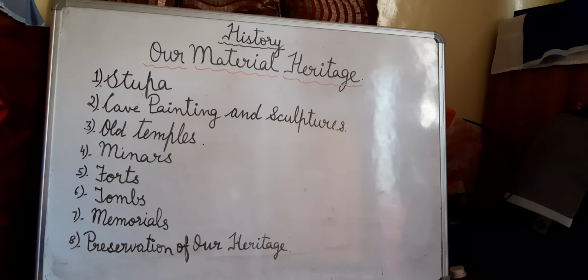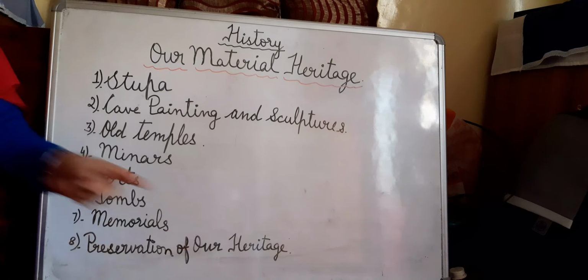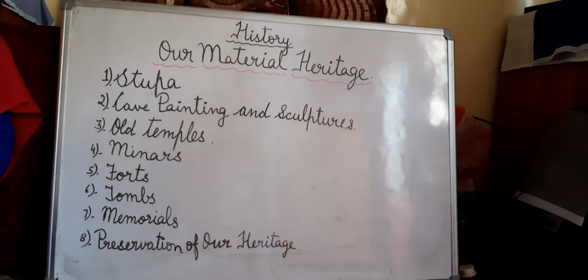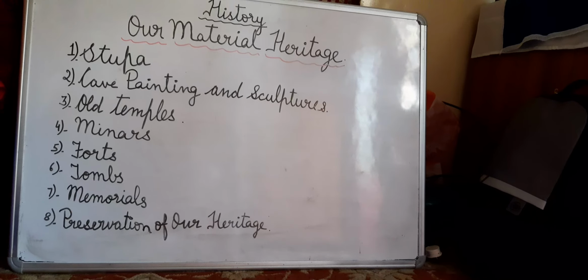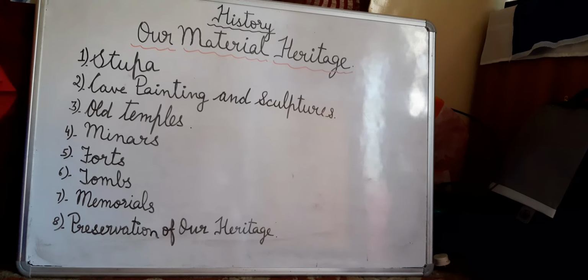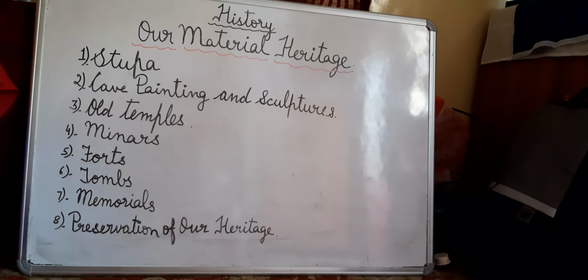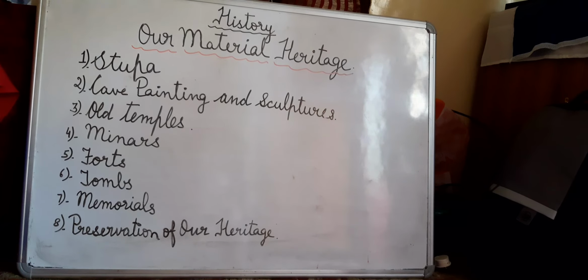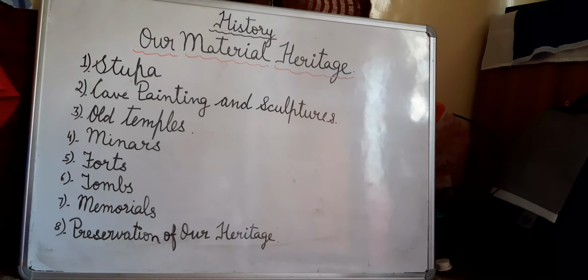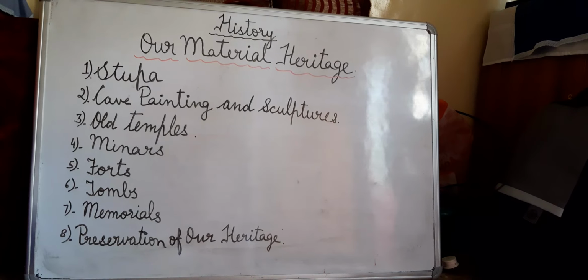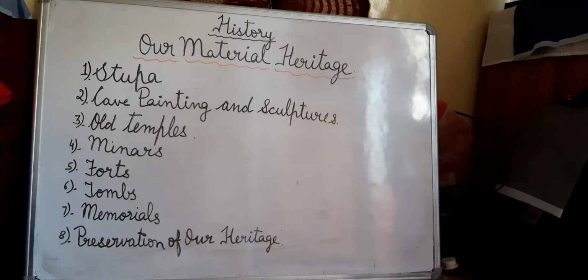Now we come to the last point, preservation of our heritage. Many of our monuments have been destroyed over time by natural forces. However, people have also participated in damaging many monuments because of the lack of awareness. And how do they damage it, children? They write their names on the walls, remove the stones, litter the area, and show lack of respect for the heritage. This is also known as vandalism. Vandalism is against the law. So you need to protect your heritage. You should not destroy it. You should not spoil it.